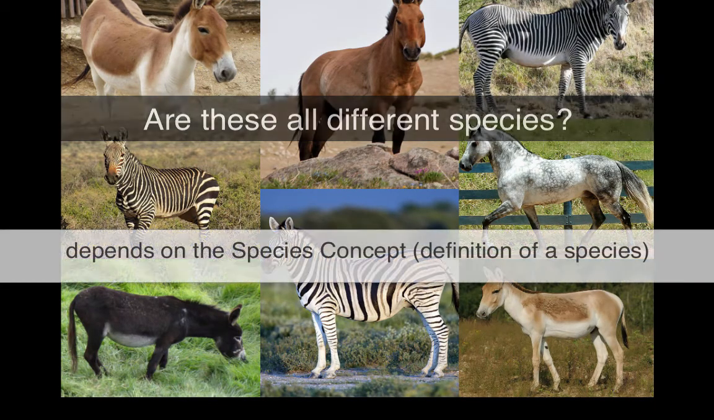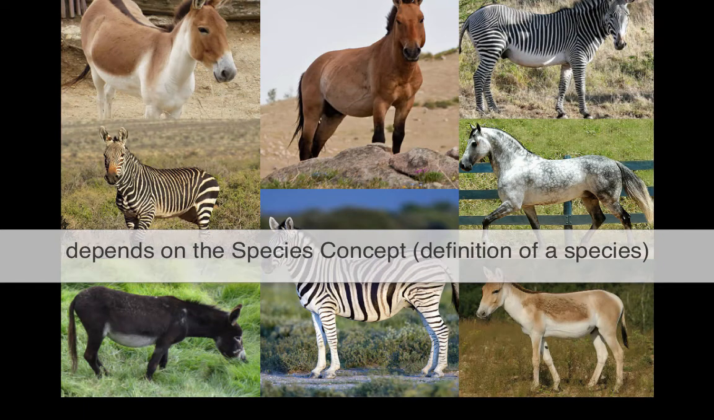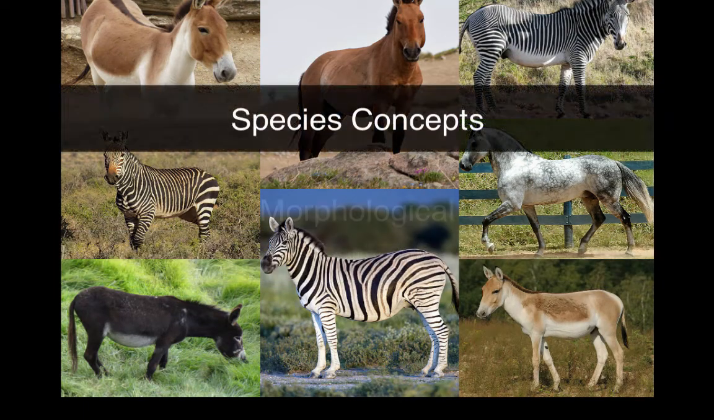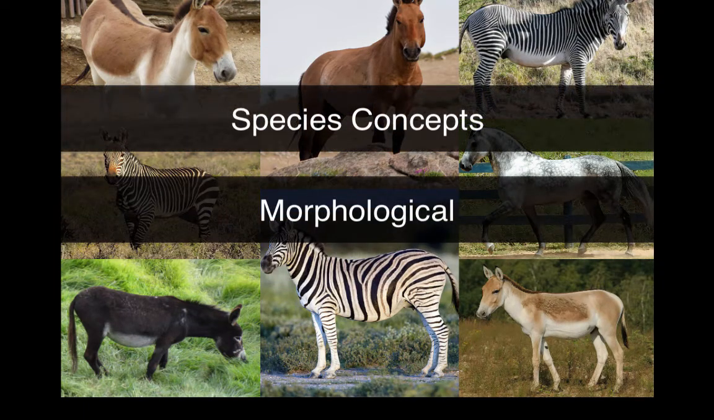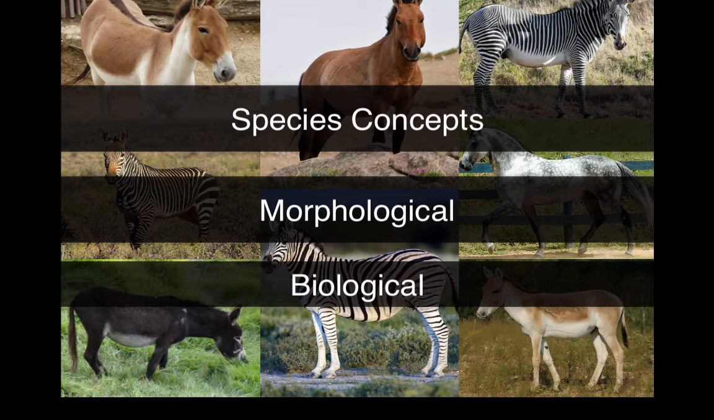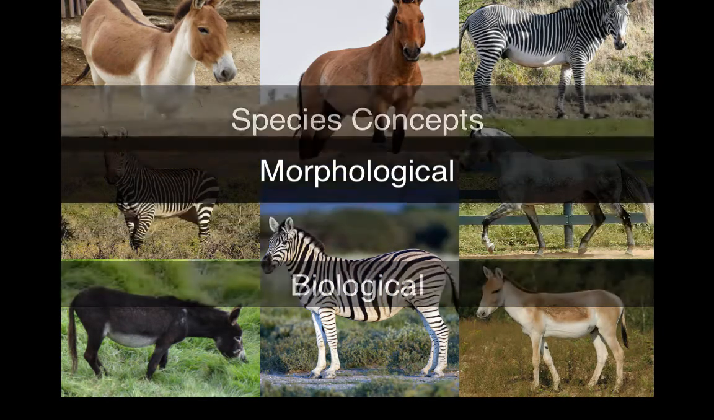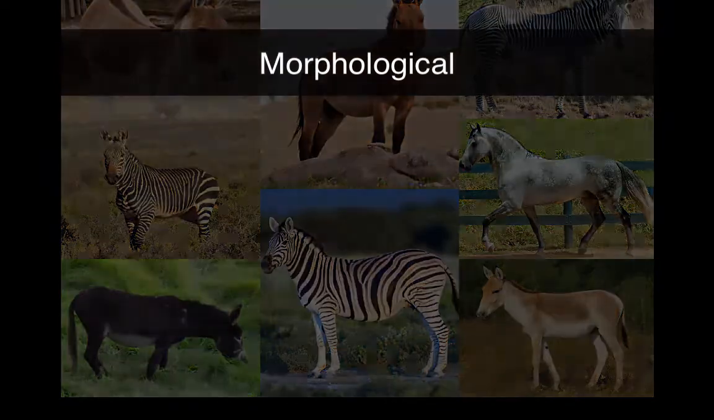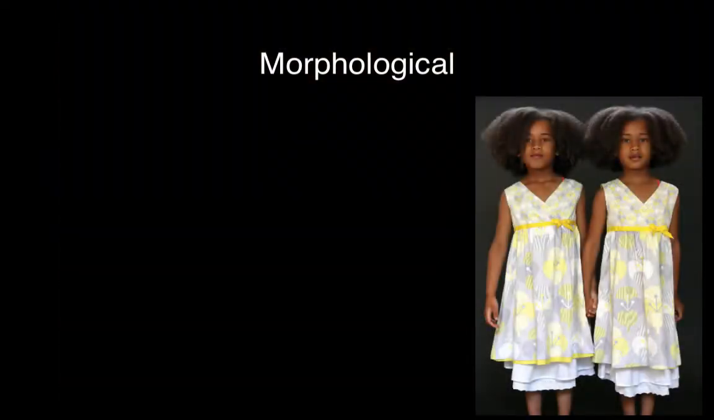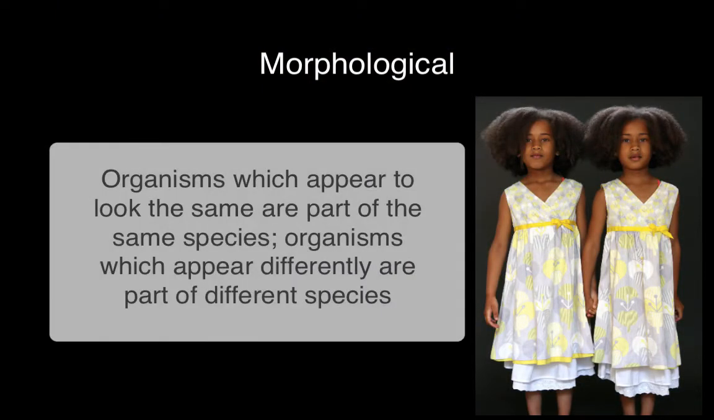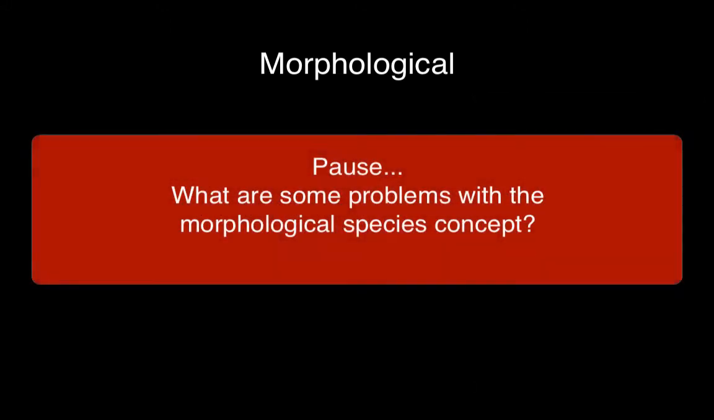It's actually sort of tricky to define a species because there are different species definitions, which we call a species concept. There are two species concepts that you may be aware of. One is the morphological species concept, and the other is the biological species concept. The first species concept, morphological. Morphology refers to appearance or structure. So the morphological species concept means organisms who look the same are of the same species, and organisms that do not look the same are not part of the same species.